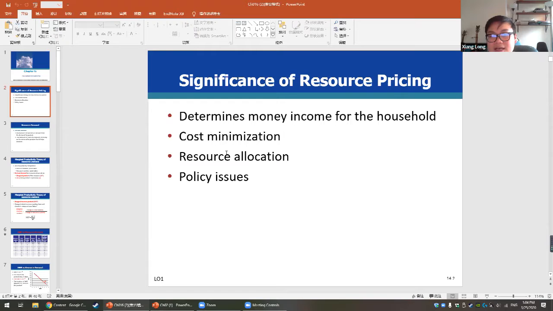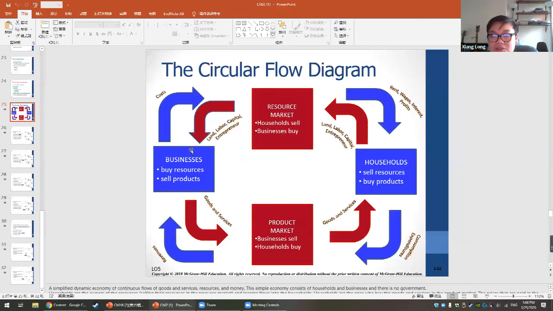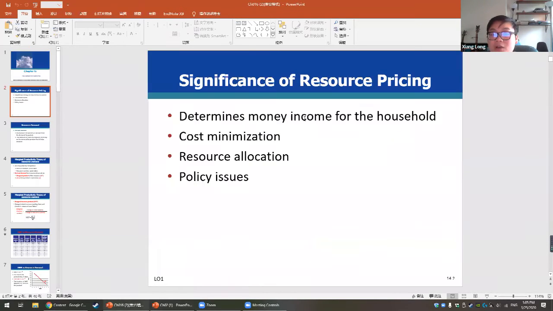And on the other side, for the company or the business, it tells you how much the business needs to pay for the resource. So this is cost. When we talk about the citizen or household, it determines how much income they can get. And when we talk about the business or company, it is about how much cost they have to pay.